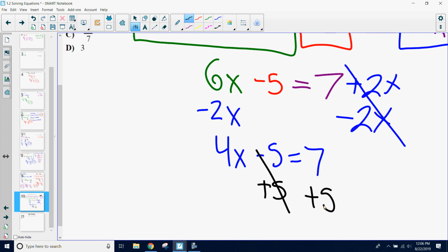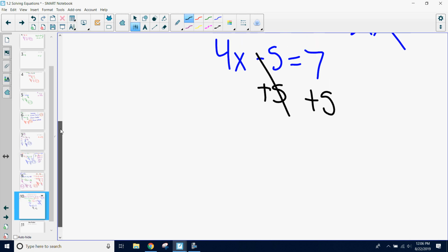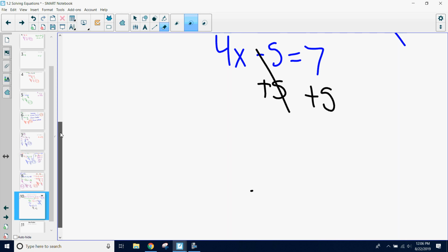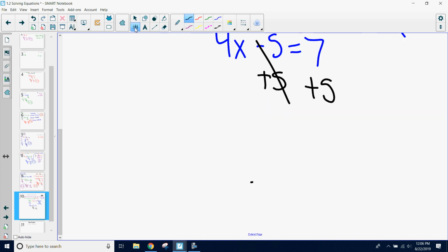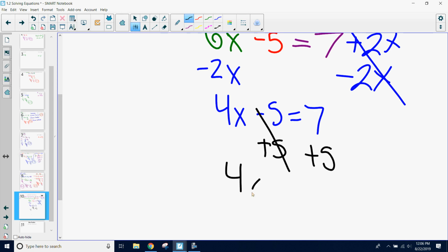We get 4x equals 12. Inverse 4. Inverse our coefficient, which gives us x equals 3.